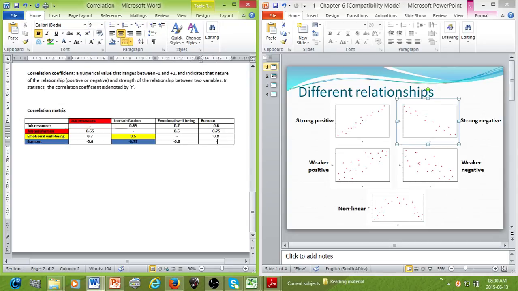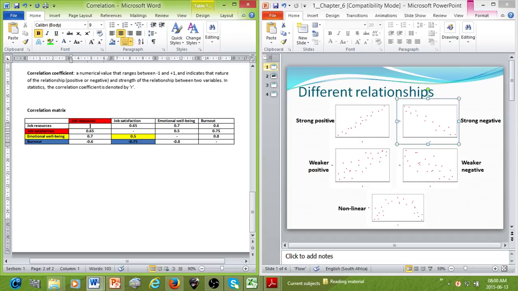So they just usually put a dash there, or sometimes what they will do is they will put the Cronbach alpha coefficient of the tool that they use to measure, for example, job resources. They'll put the Cronbach alpha coefficient in the place where the two variables intercept each other on the correlation matrix.